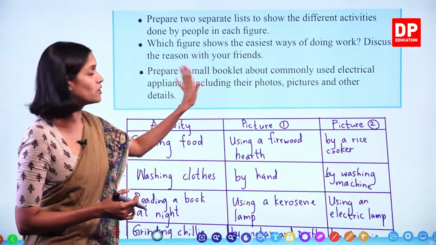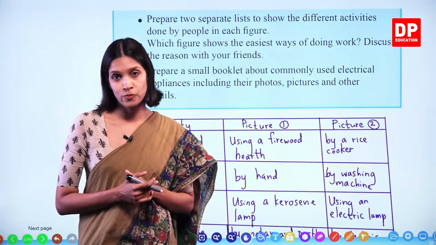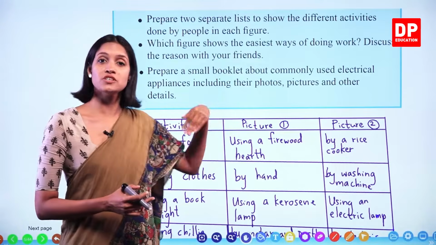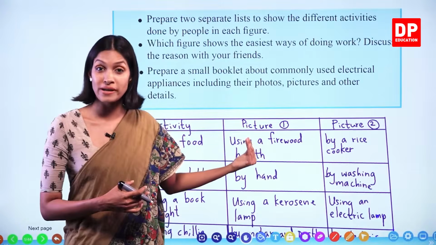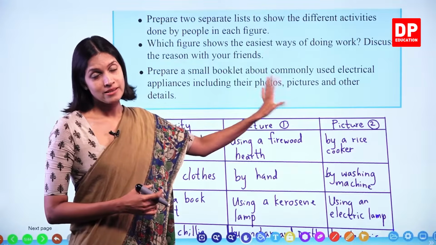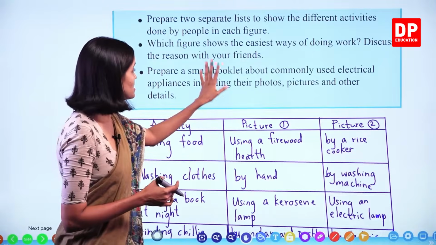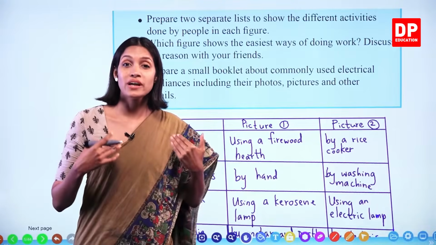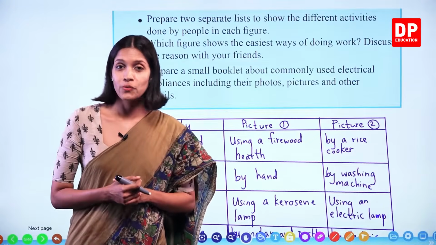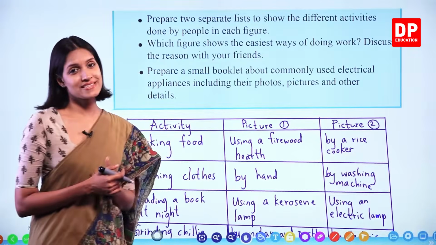Now this is a small activity you all have to do at home. Very easy. You can find pictures from newspapers or magazines, right? And you have to make a small booklet. Right, children? You all do this activity, then you can improve your knowledge by doing these types of activities. Okay, children? We'll move on to the next.